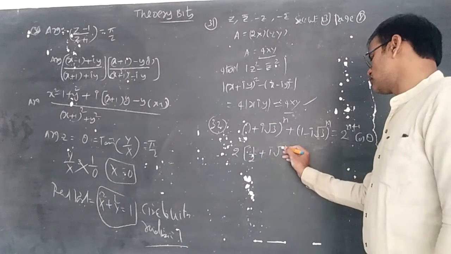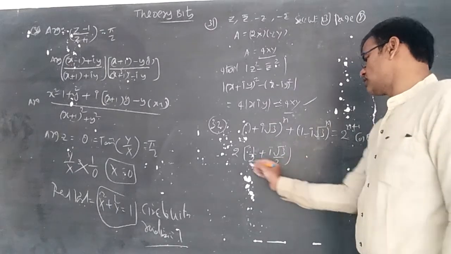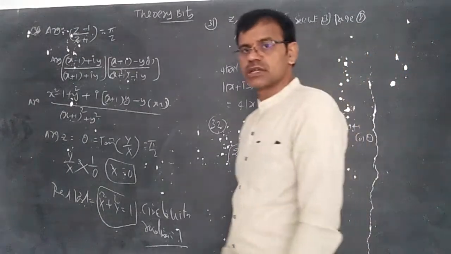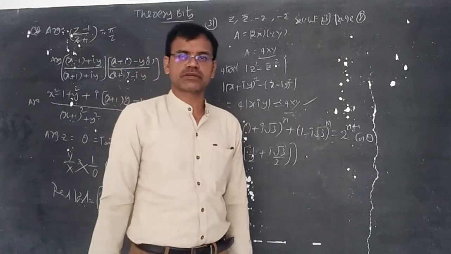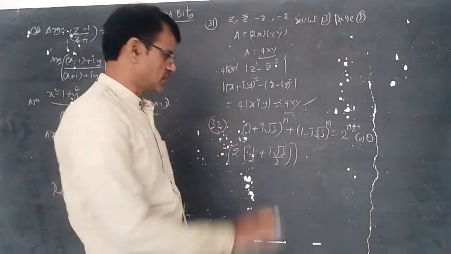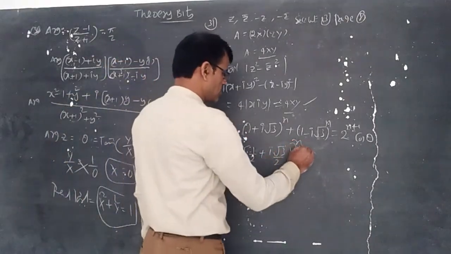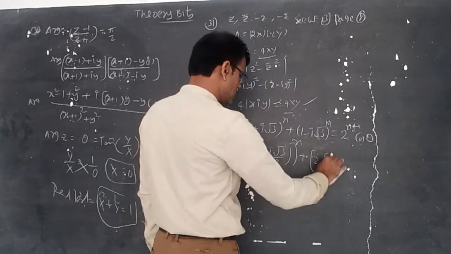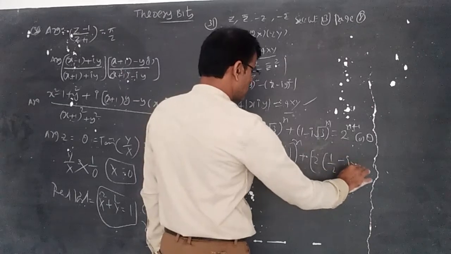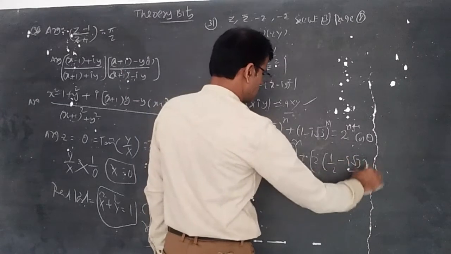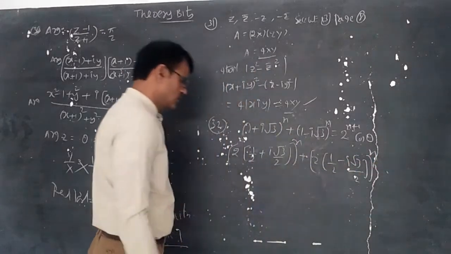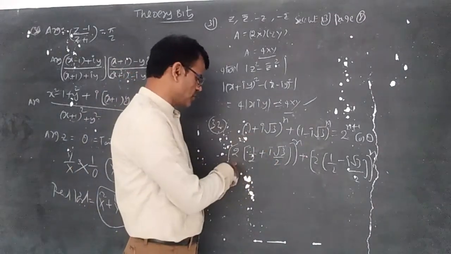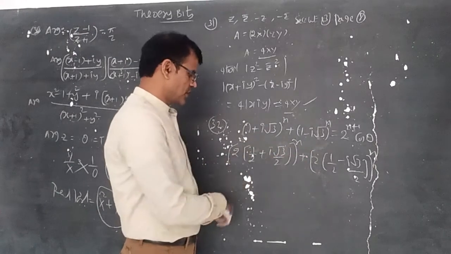x plus iy is a complex number. Its modulus amplitude form is r into cos theta plus i sin theta, where r is equal to root of x square plus y square and theta is equal to tan inverse y by x. Similarly, you can understand this one as again multiplied with 2: 2 into (1 by 2 minus i root 3 by 2) whole power n. 1 by 2 becomes cos 60 plus i sin 60 whole power n. 2 power n taken common.